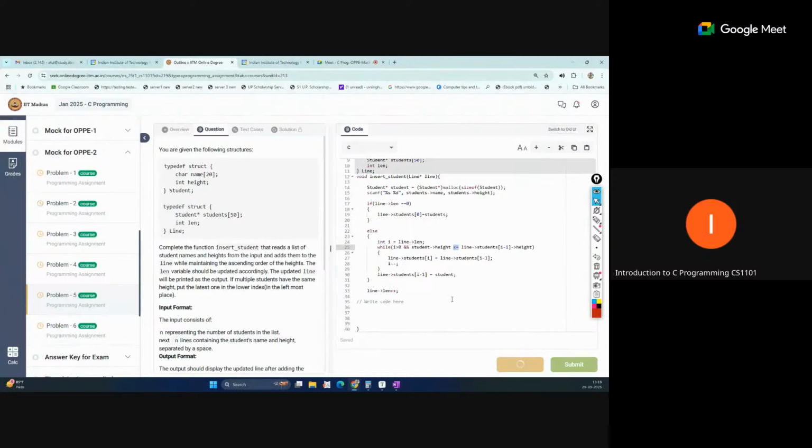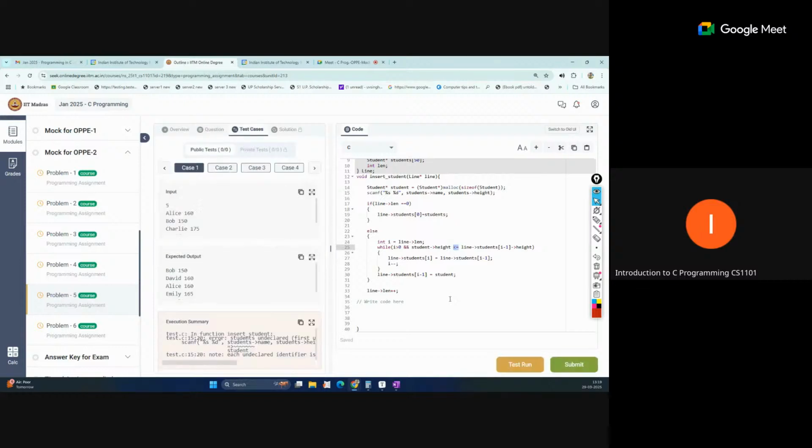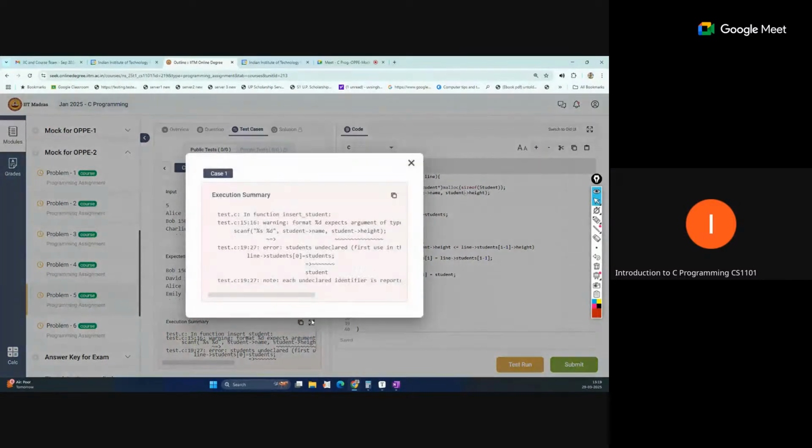Let's test this first, maybe there is some syntax or other error. Yeah, we have an error. Students, that is the scanf part. Okay, we have only done this for students. We have taken many very similar variables, so maybe there is some confusion. Student height.